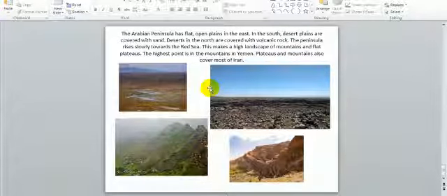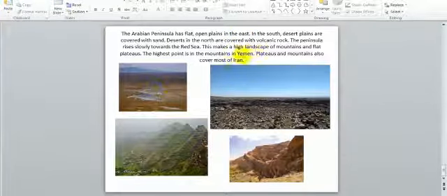The Arabian Peninsula has flat, open plains in the east, as we see. The same idea in the south. Desert plains are covered with sand. Deserts in the north are covered with volcanic rocks, as we see here. That's the volcanic rocks.